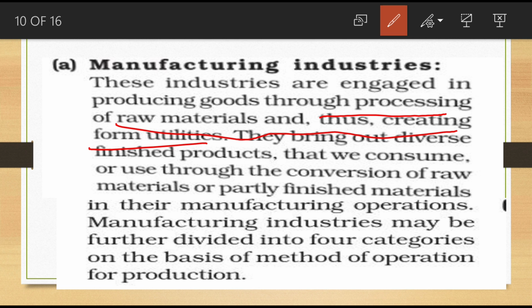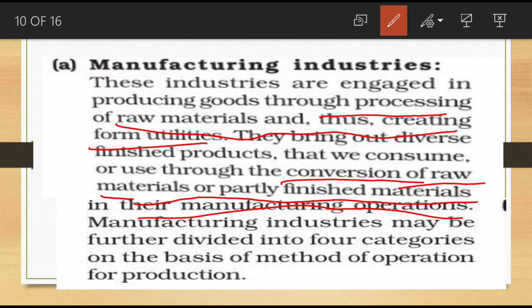They bring out the diverse finished products that we consume. Actually, in this manufacturing industry, they are producing consumable items. Conversion of raw materials or partly finished materials in their manufacturing operations.